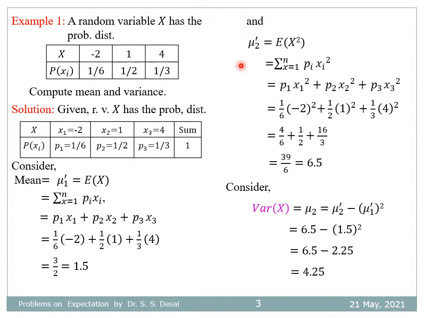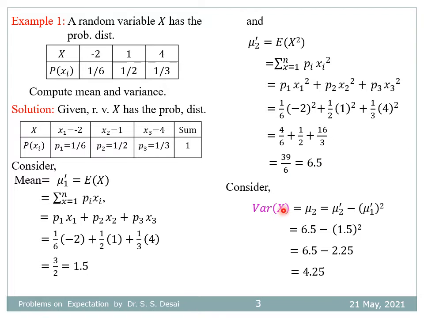Now consider mu2 dash, equal to expectation of x square, equal to summation of pi into xi square, that is 1/6 into (-2) square plus half into 1 square plus 1/3 into 4 square, whose simplification is 39 divided by 6, that is 6.5.